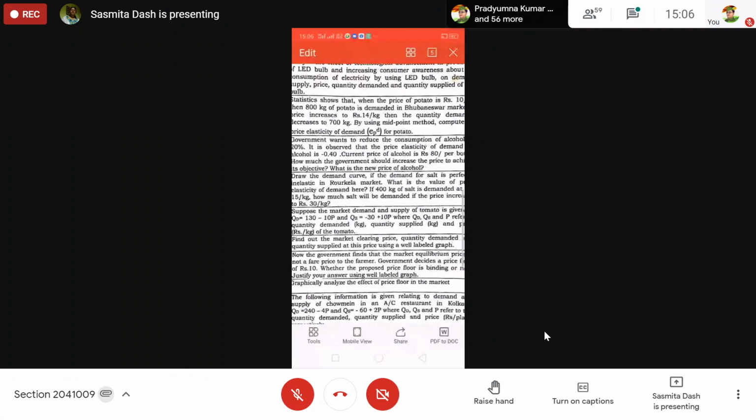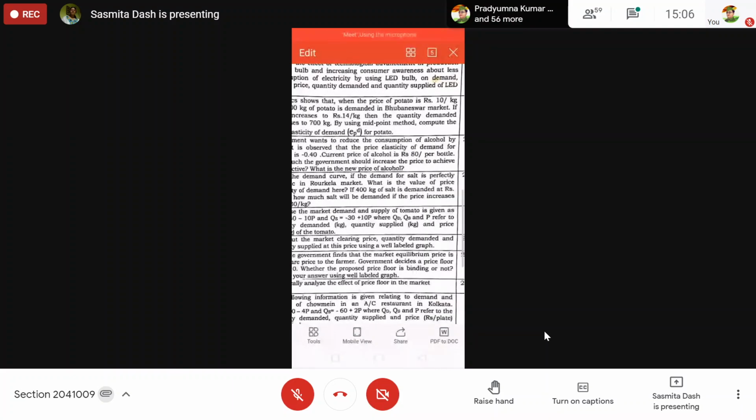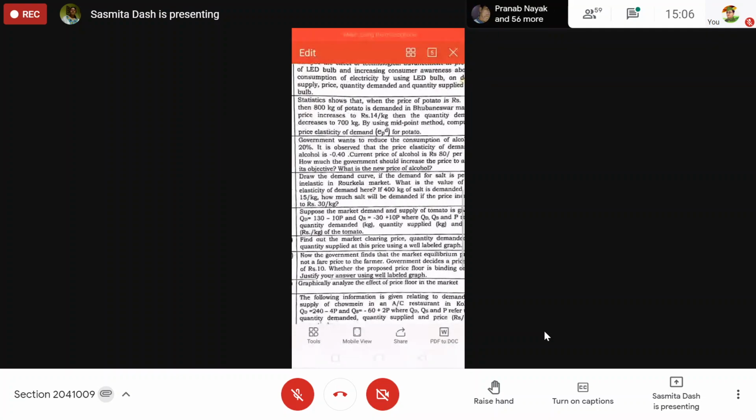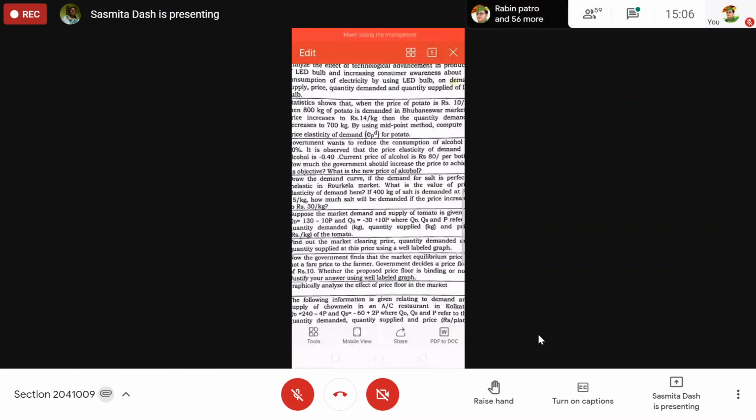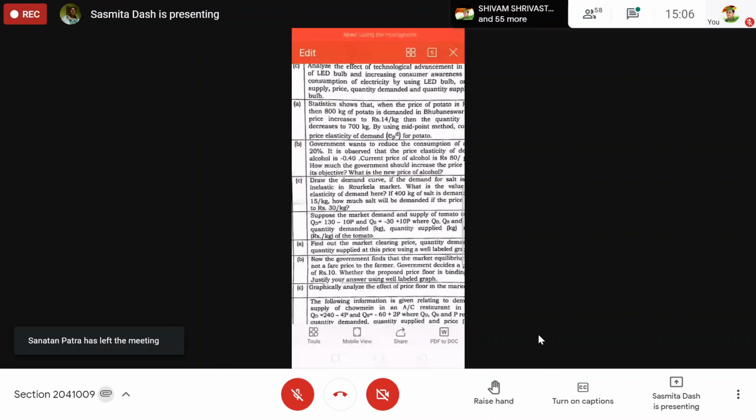Draw the demand curve if the demand for salt is perfectly inelastic in Raulkela market. What is the value of price elasticity of demand here? I am reading the question. Draw the demand curve. Everybody draw the curve in your copy.